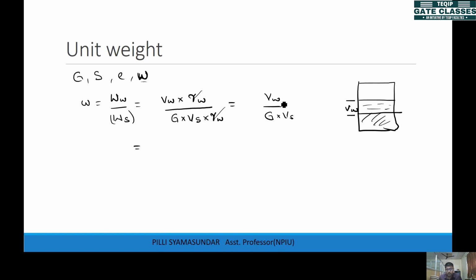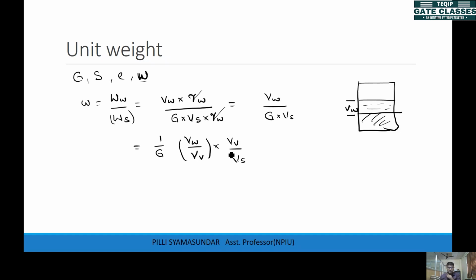So I don't have a relation between VW and Vs. So what I do is I convert this in terms of VW by VV. I divide by VV and multiply by VV again, the volume of voids, which will not change anything, right? So this VW by VV is your degree of saturation, isn't it?